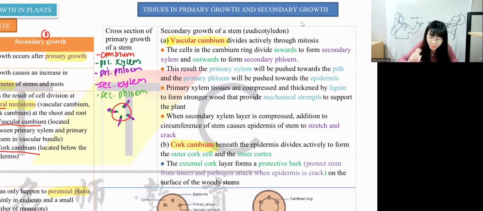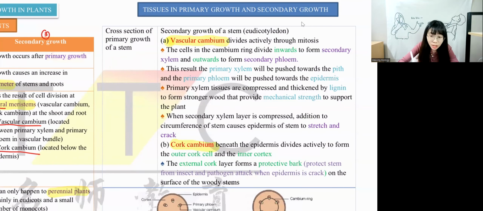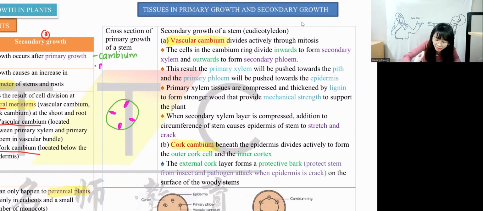Okay, we're going to start again, but right now, it's your turn to tell me the answer. First, we start with this thing called cambium. Cambium forms xylem and phloem. The one that forms inside first, what do you call this? Very good, primary xylem. And then the one that forms outside, this is primary phloem. Very good, primary phloem.